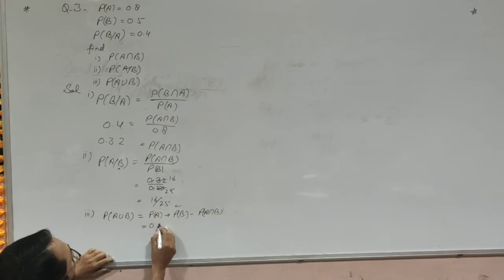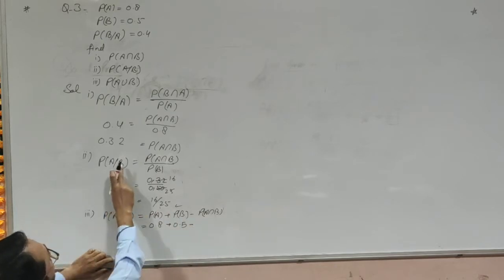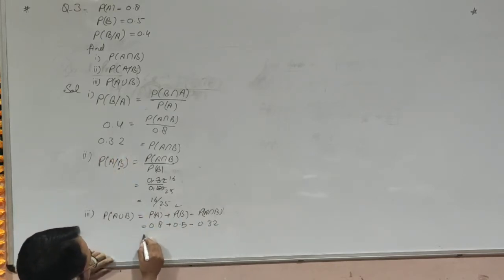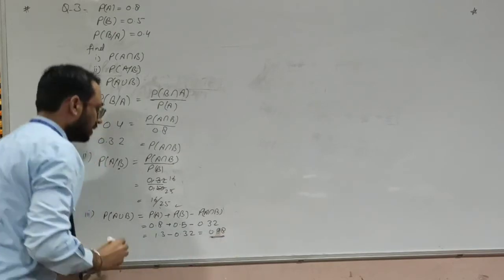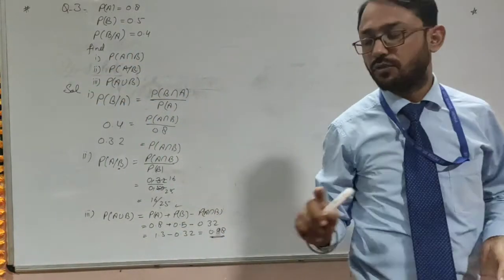P(A) is 0.8 plus 0.5 minus P(A intersection B) 0.32. So 1.3 minus 0.32 will be coming 0.98. So this will be the ultimate answer of this question.